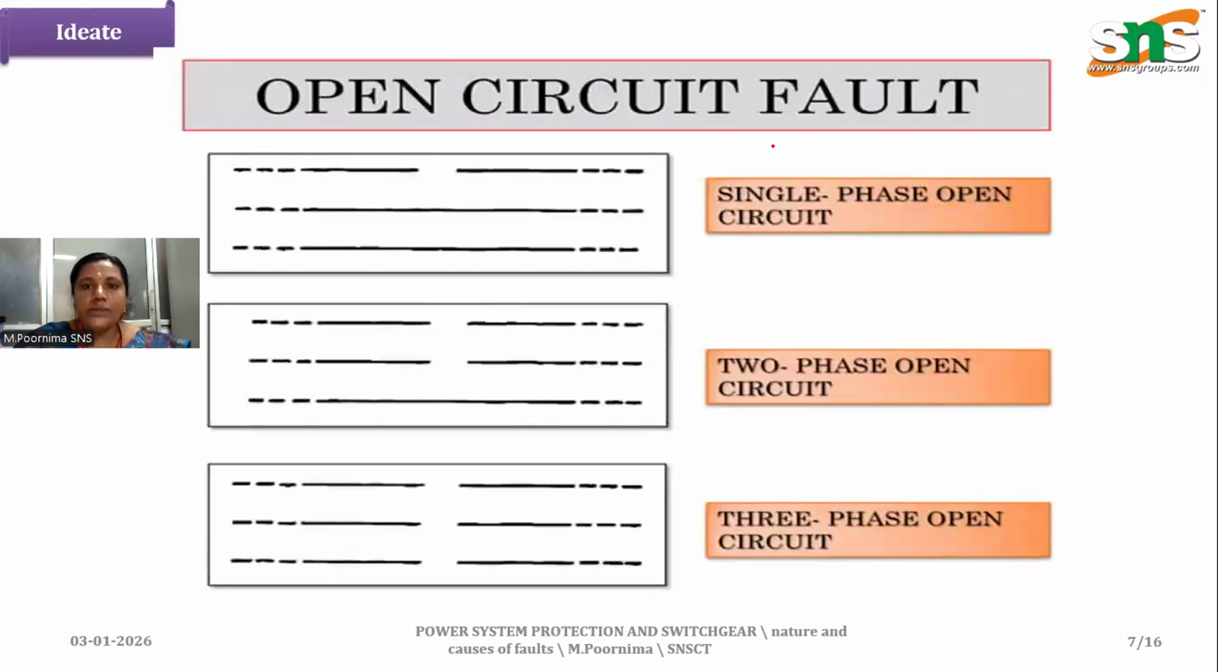Now coming to the open circuit fault, we have a single-phase open circuit fault, two-phase open circuit fault, and three-phase open. See the single phase open circuit: one phase is opened. Here we have seen two phases opened, the two-phase open circuit fault, and we have seen the three phases also open, the three-phase open circuit fault. So these are the open circuit faults.